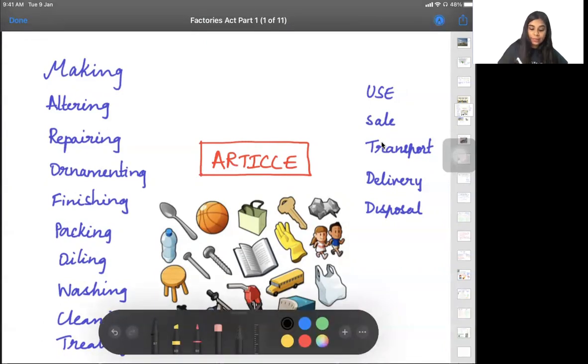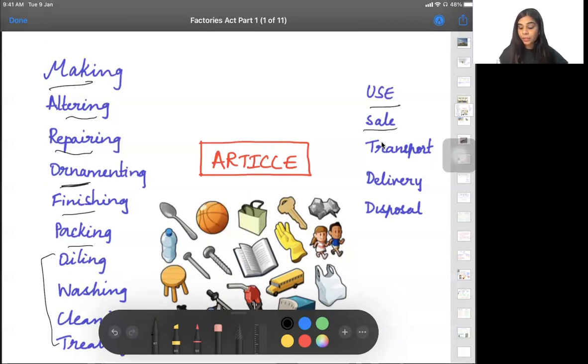So making something, after you made it, you don't like it, so you altered it. Or if it is not working properly, you will repair it. You will ornament it as per your requirements. You will finish it, then you will pack it. You will keep oiling it, washing it, cleaning it, and treating it. So anything related to an article or a substance, either you're using it yourself or you're doing it to sell it to someone, you're transporting, delivering, or disposing that particular article, it will be called a manufacturing process. Is that clear? Yes, ma'am.